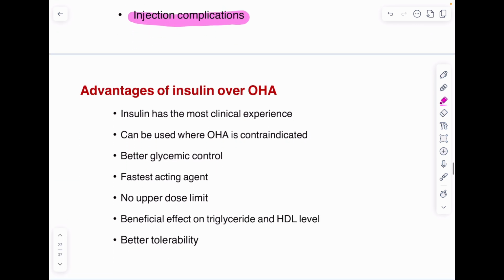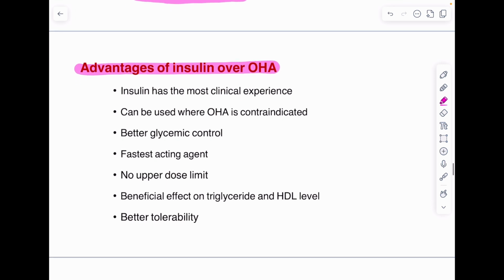Advantages of insulin over OHA. When we are prescribing insulin to a patient, we really need to counsel them, because there are lots of challenges while prescribing insulin, from the patient's side as well as from the caregiver's side. So we need to counsel the patient that insulin has the most clinical experience. It is the first drug to be used for the treatment of diabetes. Insulin was invented in 1921, whereas the oral hypoglycemic agents came into market in the early 1950s.